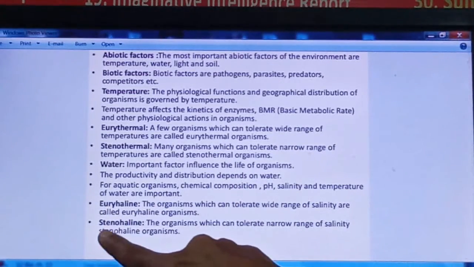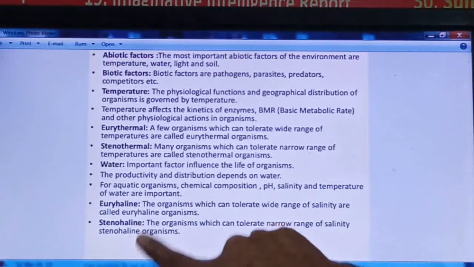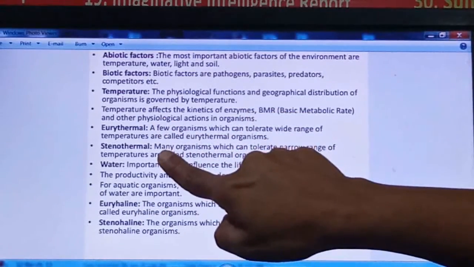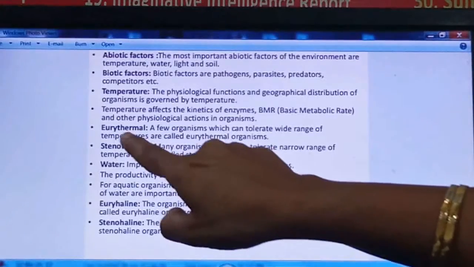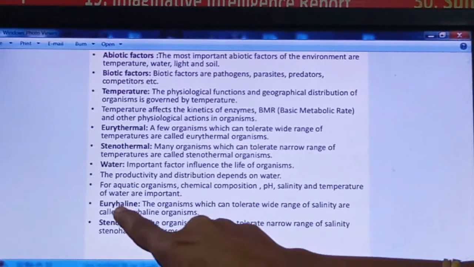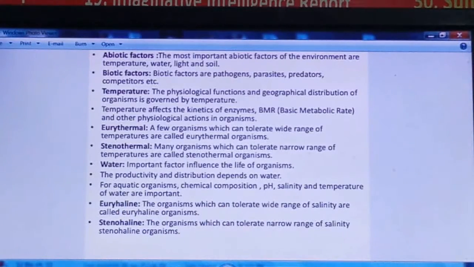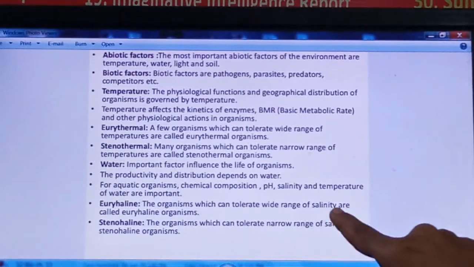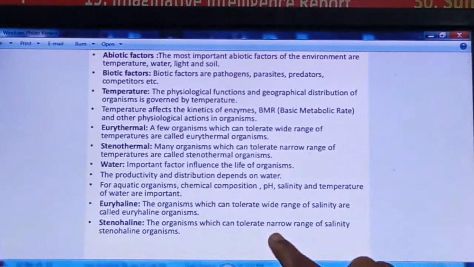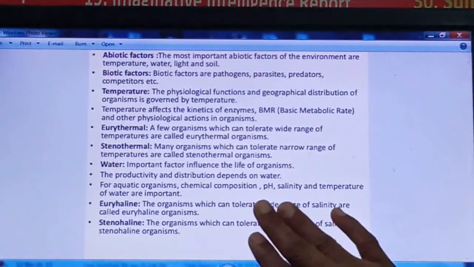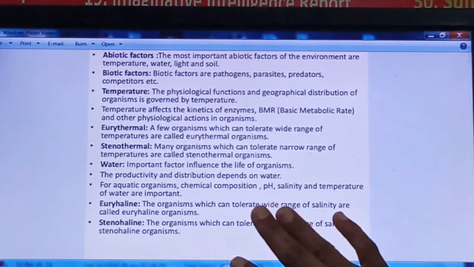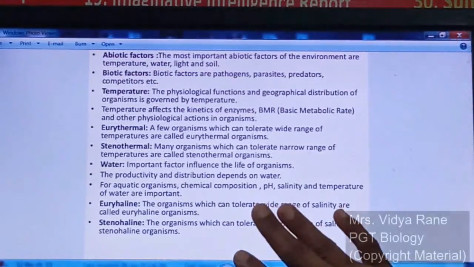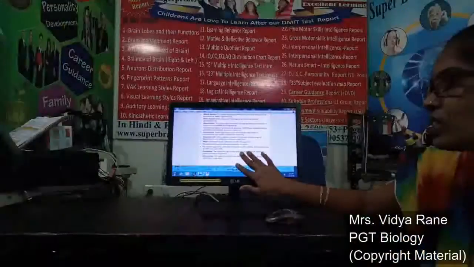Then euryhaline and stenohaline, these two terms are there. It is the same as eurythermal and stenothermal. Thermal is related with the temperature. Here haline is related with the salt concentration. Again here eury means wide range of salinity and steno means narrow range of salinity. You know that in the ocean the water is saline, right? So in that the salt concentration is very high. So whenever a very high concentration of salt is there and the organism can survive in that high concentration of the salt, right?